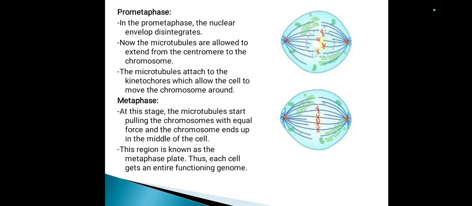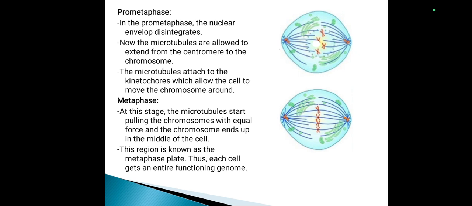The second step is metaphase, but before that some small changes occur in the chromosomes in the prometaphase. In the prometaphase, the nuclear envelope disintegrates. Now the microtubules are allowed to extend from the centromere to the chromosome. The microtubules attach to the kinetochores, which allows the cell to move the chromosomes around.